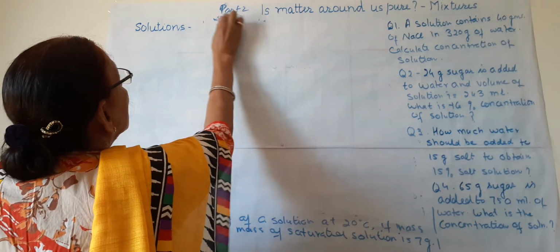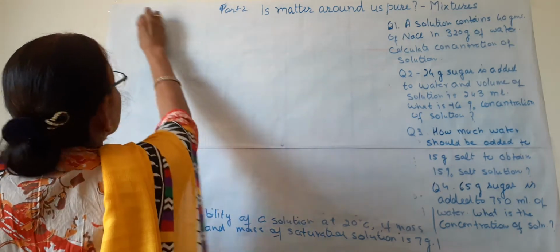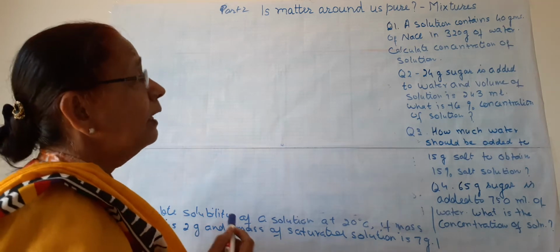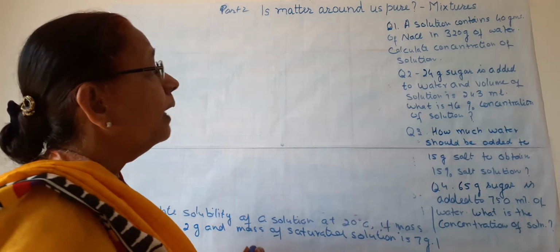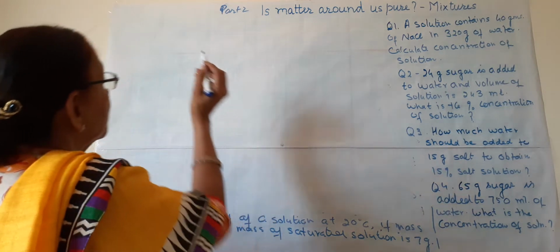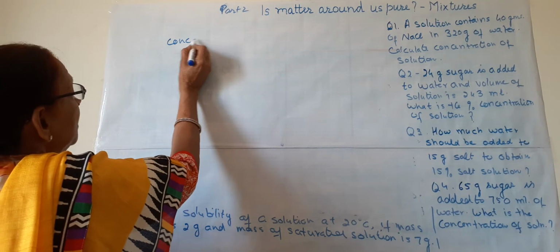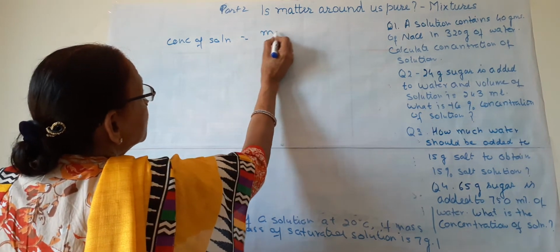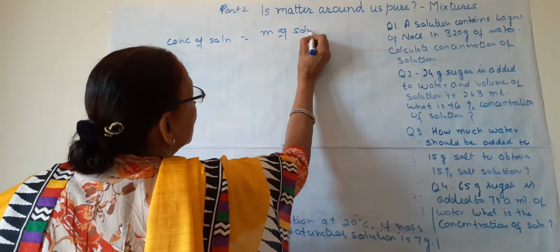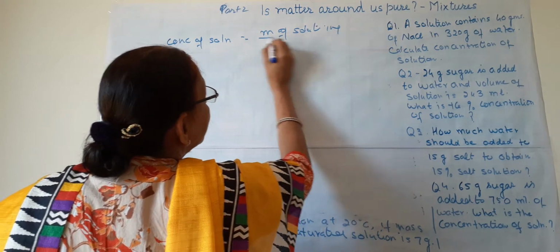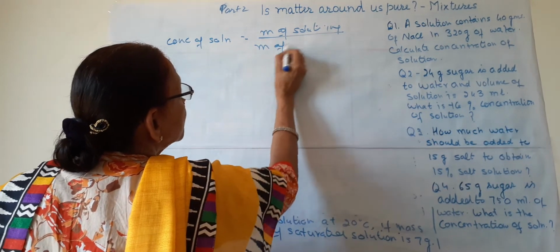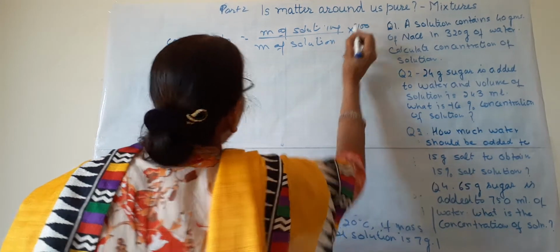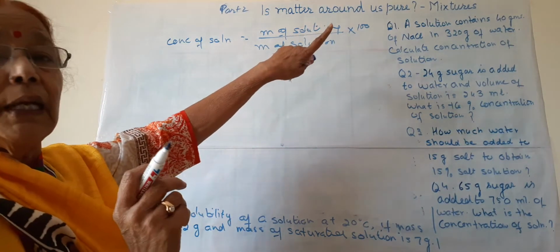So, do the first one. A solution contains 40 grams of NaCl and 320 grams of water. Calculate the concentration of the solution. So we will write first the formula. Concentration of solution is equal to mass of solute in grams divided by mass of solution into 100. So we will get the concentration of solution in percent.